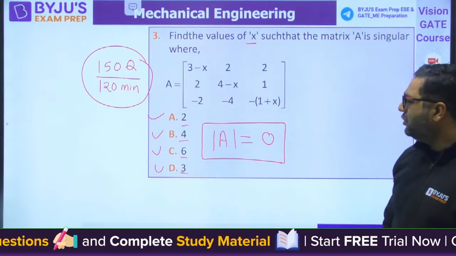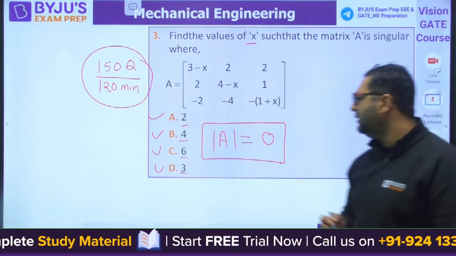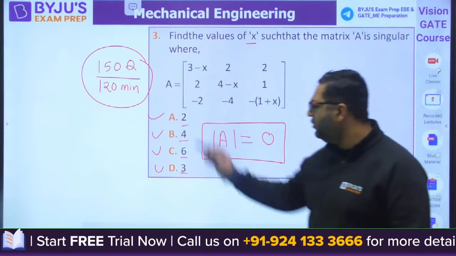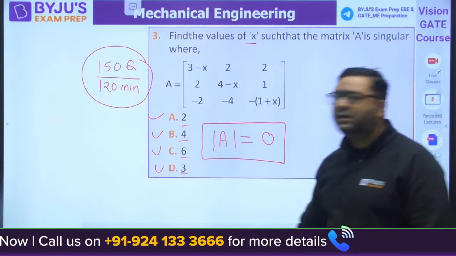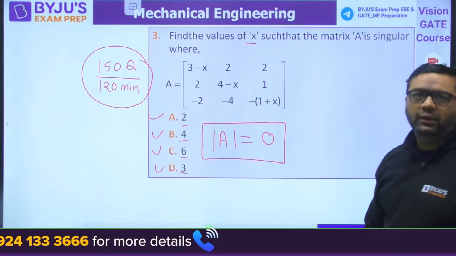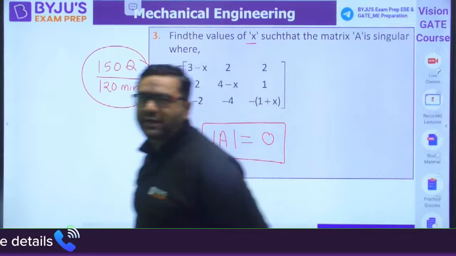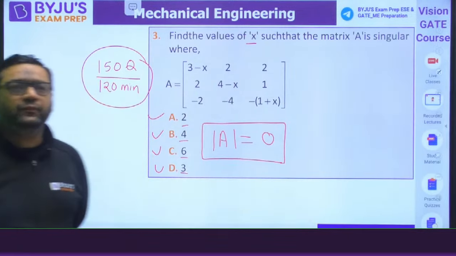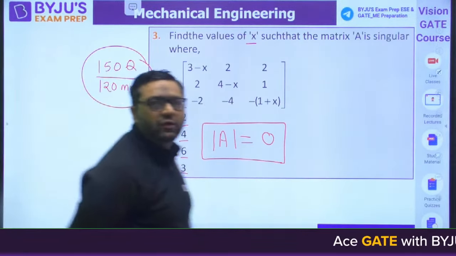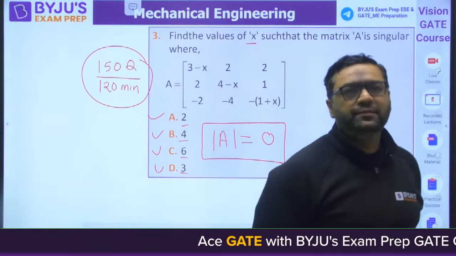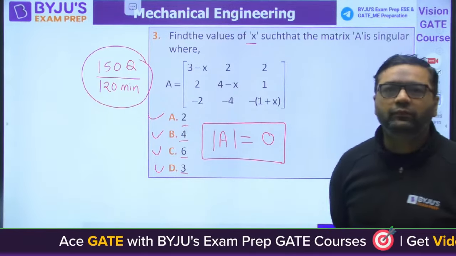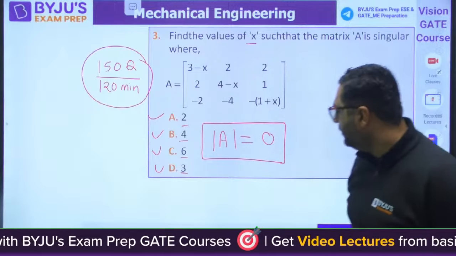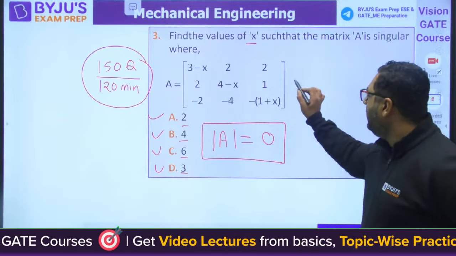So guys, when you will be putting the values of x, you can see for which value of x you can get the determinant of A to be 0. Yes, solve it guys quickly. Very good, very good. Solve it quickly guys. Money saying C. Money, please check for D.